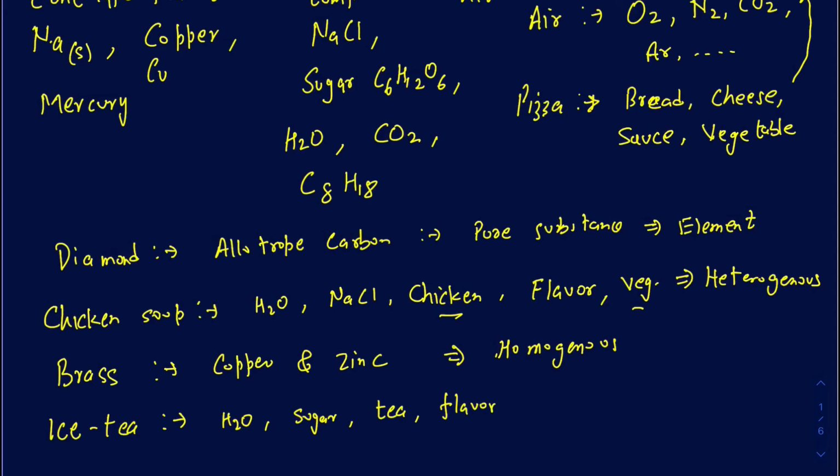Now, the thing about iced tea is the water, sugar, and tea are all evenly mixed up. You can't really tell where the tea is or where the sugar is. It's an even distribution of different types of materials. And since it's an even distribution of all the material, it's going to be a homogeneous mixture again. I can talk about apple juice as a homogeneous mixture, and orange juice, as long as it doesn't have the pulp in there, is going to be a homogeneous mixture as well. So that's how you actually classify your matter in terms of the composition.